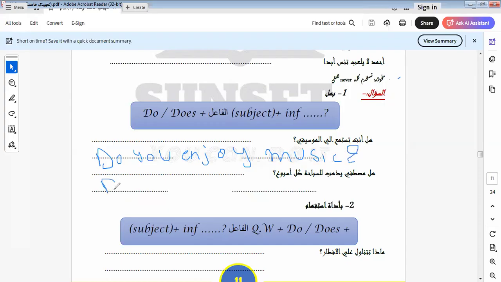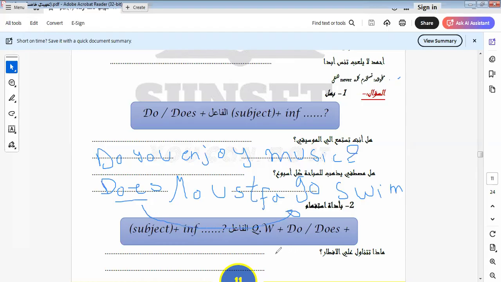So here is another one. Does Mustafa go swimming? Some of you are saying, Mister, Mustafa is singular and we must add s. But as we told you before, does replaces the s. Don't put s when we have does here. Okay? Does Mustafa go swimming every week?